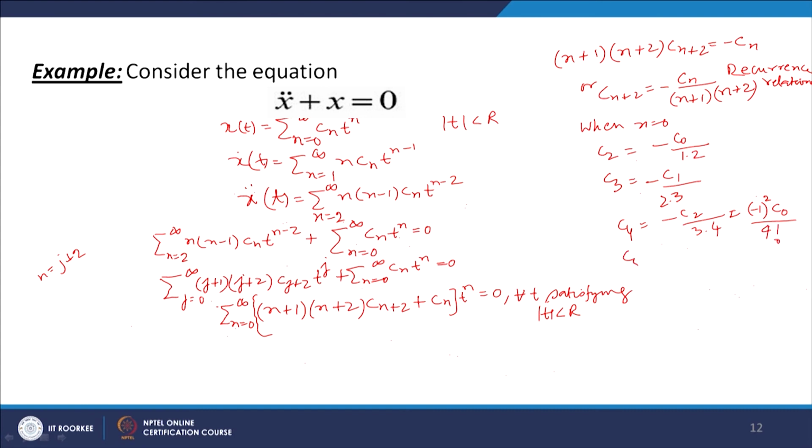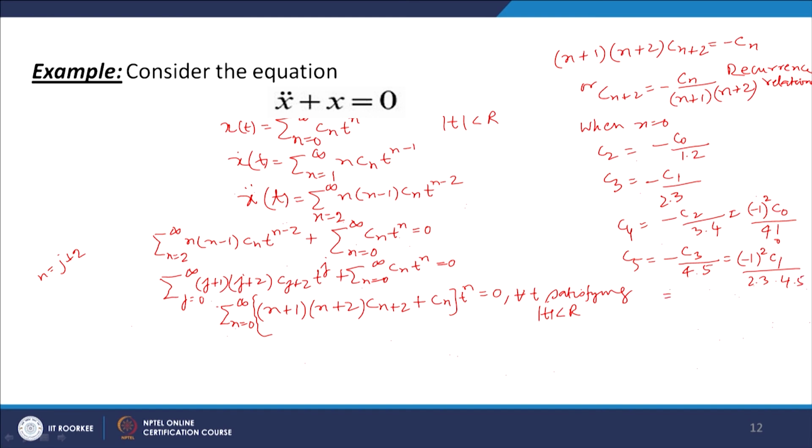Then C5 we can find: when you put n equal to 3, minus C3 divided by 4 into 5. Then we can get the value of C5 in terms of C1 using this relation. So we get minus 1 to the power 2, and C3 is minus C1 over 2 into 3, so C1 divided by 2, 3, 4, 5.